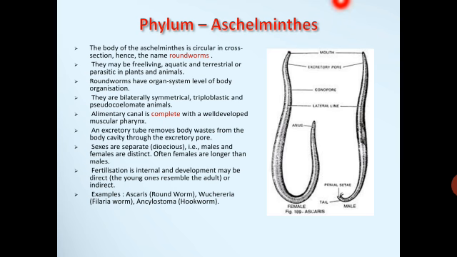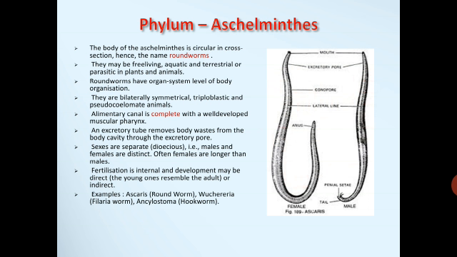Here in the diagram, this is the female Ascaris, this is the male. You can see that the females are longer than the males. Fertilization is internal and development may be direct or indirect. Examples are Ascaris, that is called roundworm, Wuchereria, and Ancylostoma.